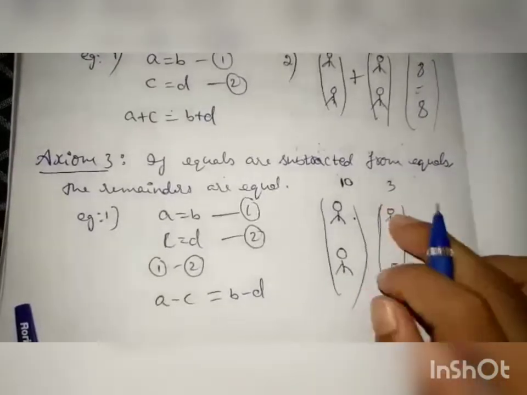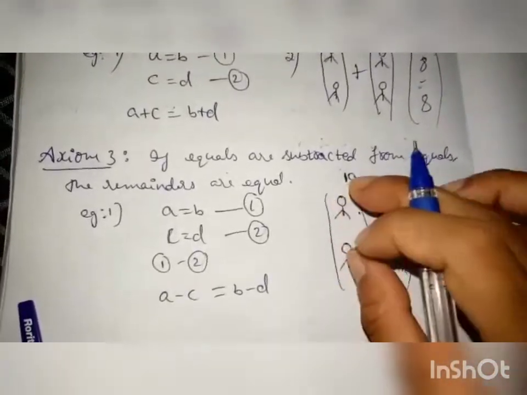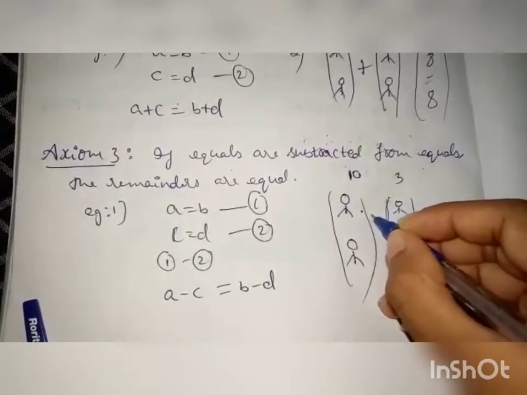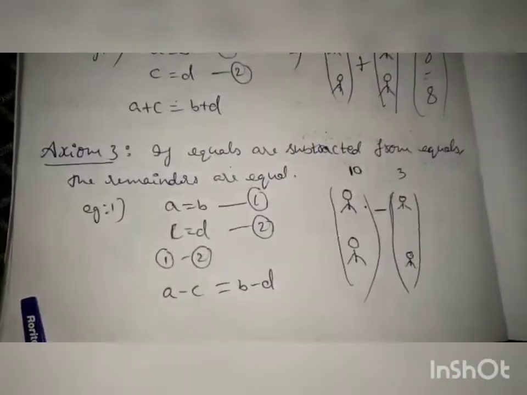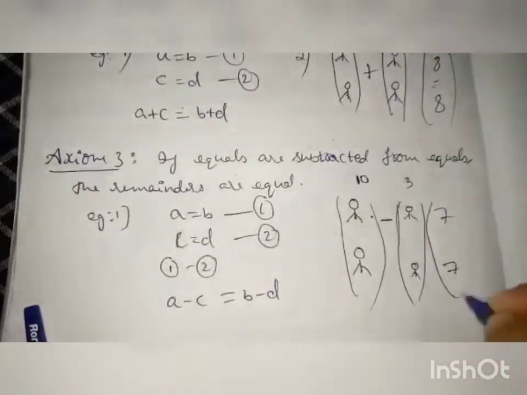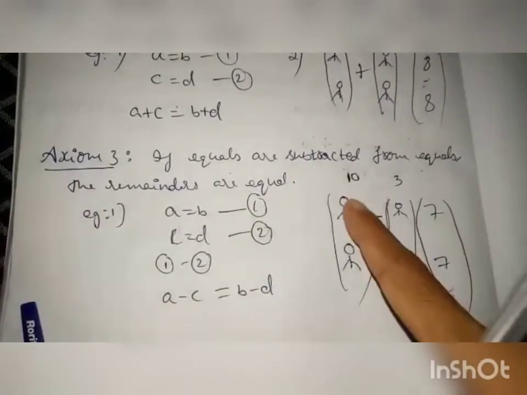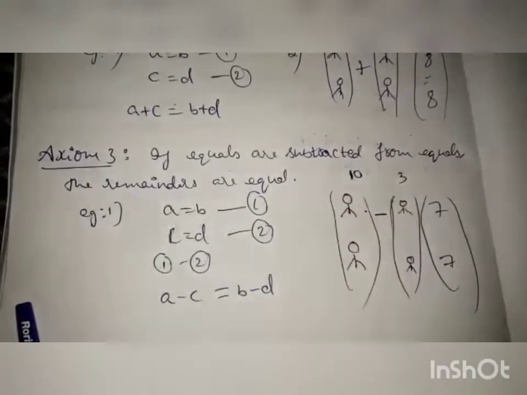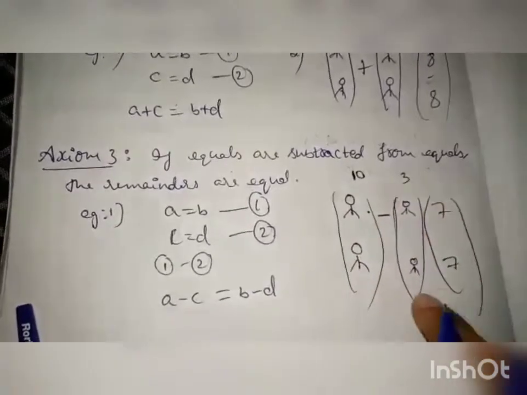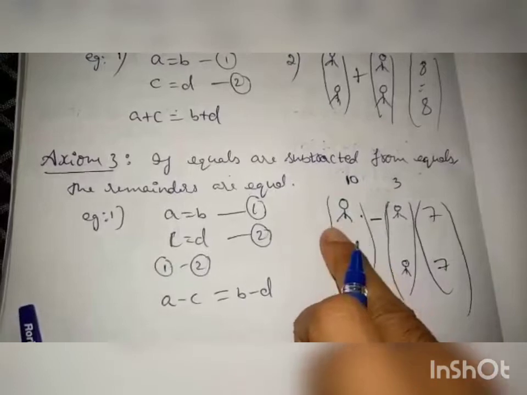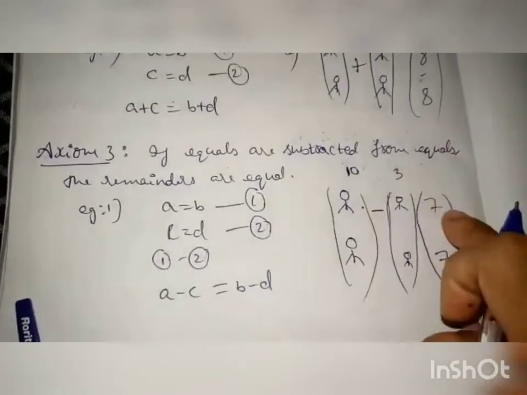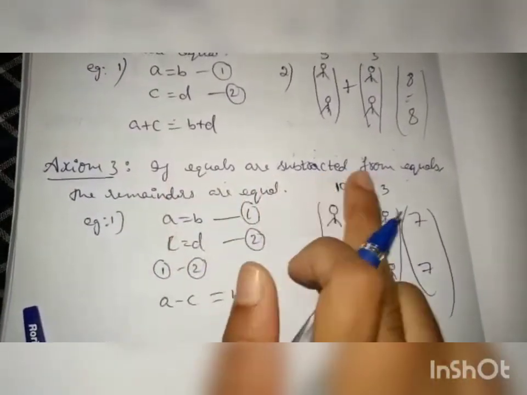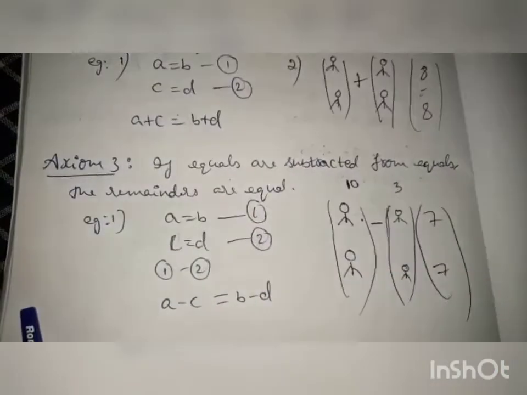Same way, these 2 are equal, these 2 are equal. Here 10 chocolates they got, and then they gave 3 chocolates to their brothers. So what will it be? Minus, right? 10 minus 3 is how much? 7. Here also 7. So the remainder is also 7. How many chocolates will these members have with them? Initially they got 10 chocolates, they gave 3 to their younger brother, so the remaining chocolates with them are 7, right? Both of them have an equal 7. That is explained here: if equals are subtracted from equals, the remainders are equal.